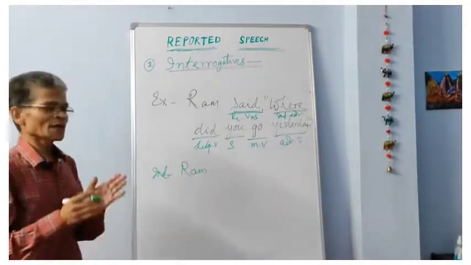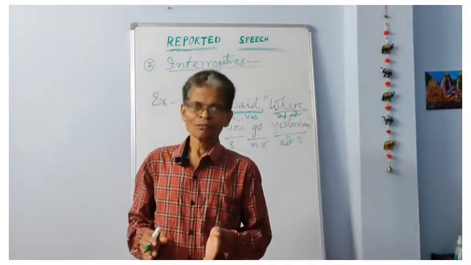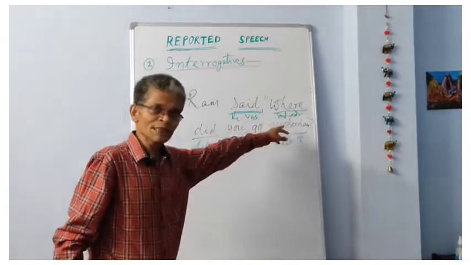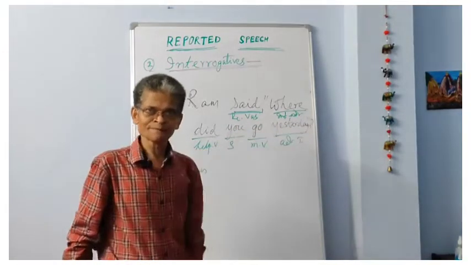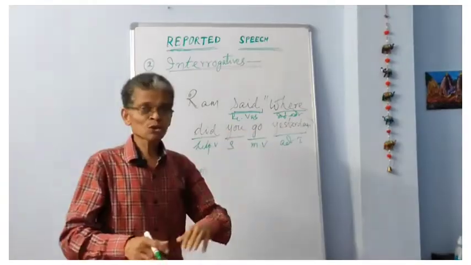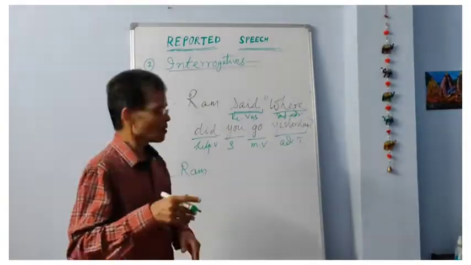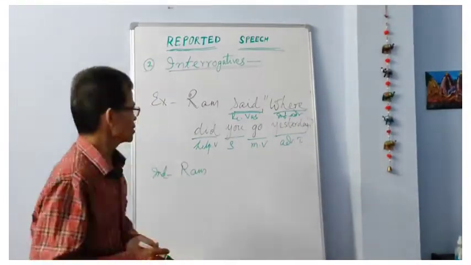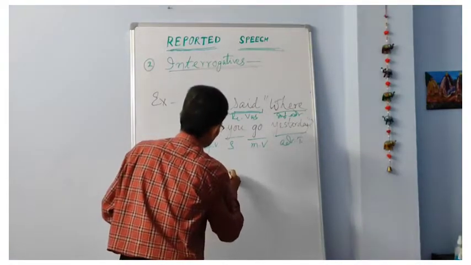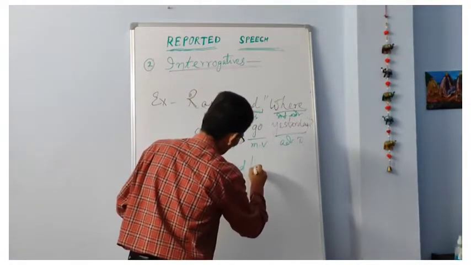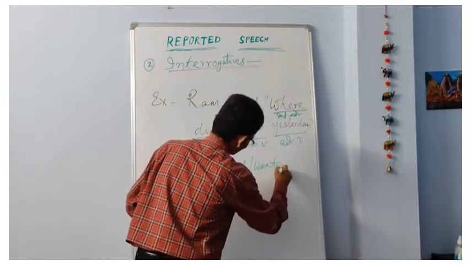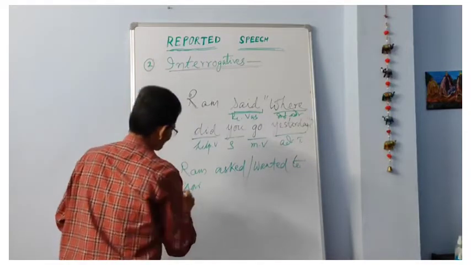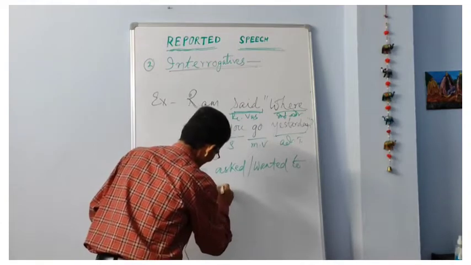As I have told you, the reporting verb said or told must be changed to another verb which will sufficiently express the meaning implied, suggested, given by the question. Now here Ramo wants to know where he or I went. Now this is a question and we have to use what? Ramo asked, or Ramo wanted to know, or Ramo inquired.